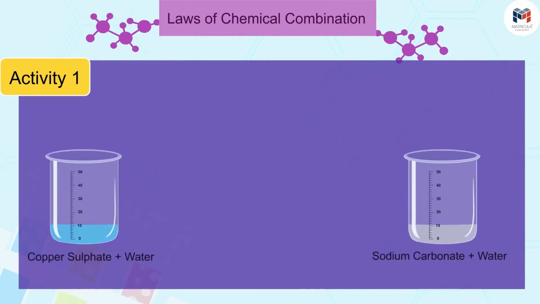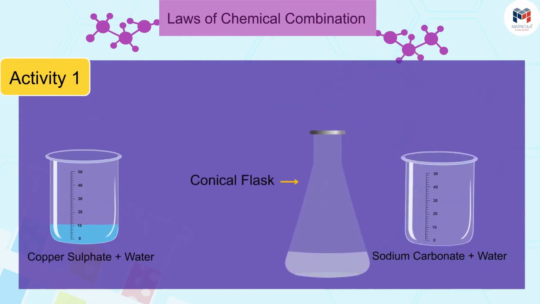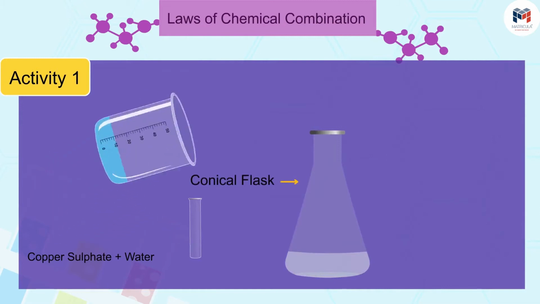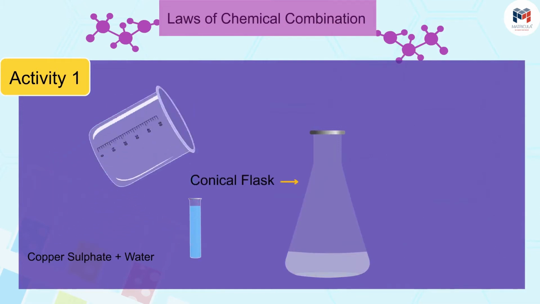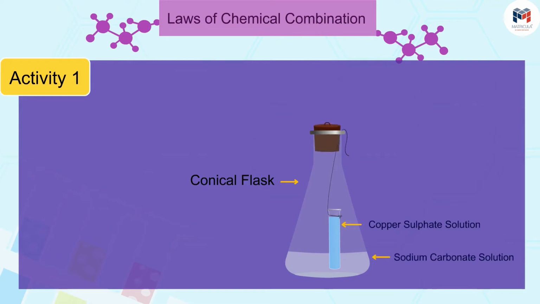Now, take the sodium carbonate solution in a conical flask and take the copper sulfate solution in a small test tube. Hang the ignition tube in the flask carefully. See that the solutions do not get mixed. Put a cork on the face of the flask.